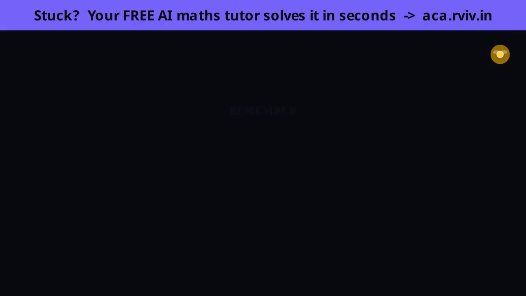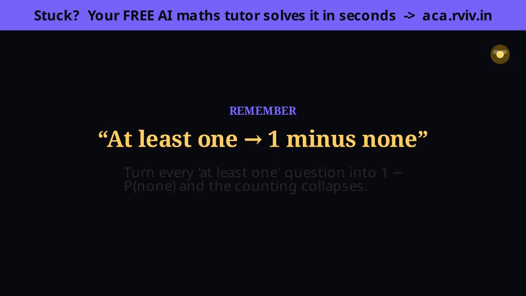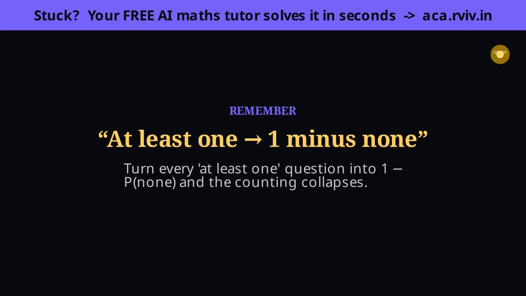And one more, at least 1 is 1 minus none. This is really the complement rule wearing a disguise. None is the opposite of at least 1. Whenever at least 1 appears, flip it to 1 minus the probability of none, and because none is usually a single easy case, the hard counting simply disappears.